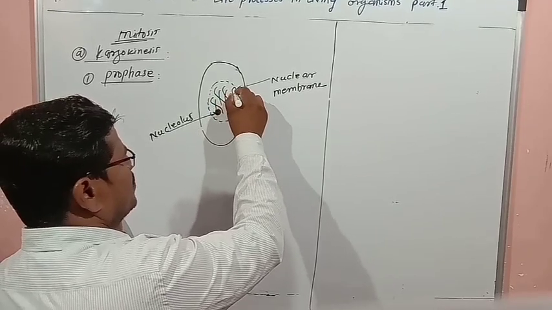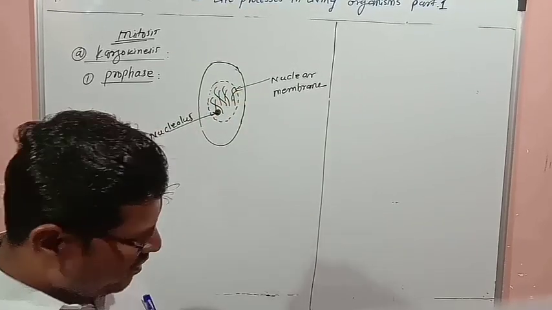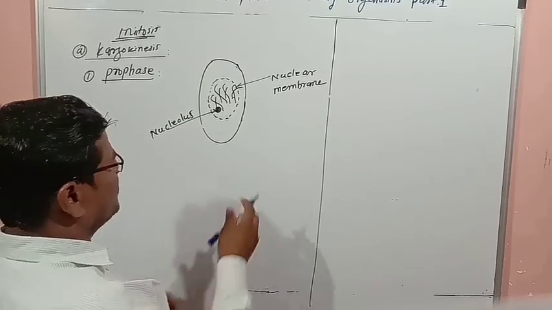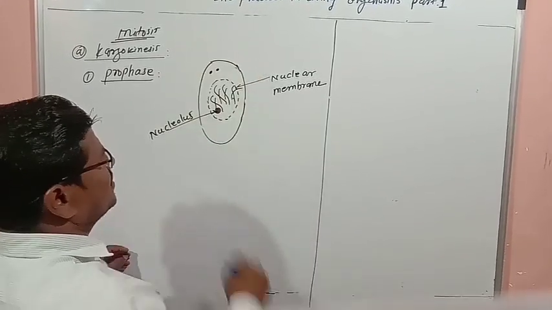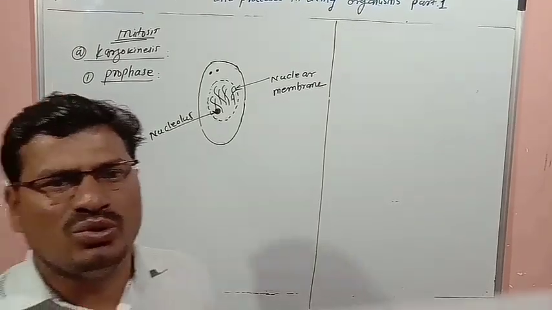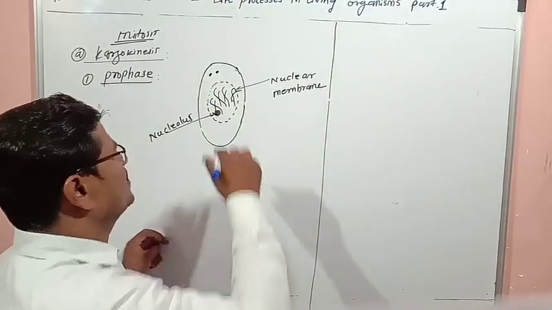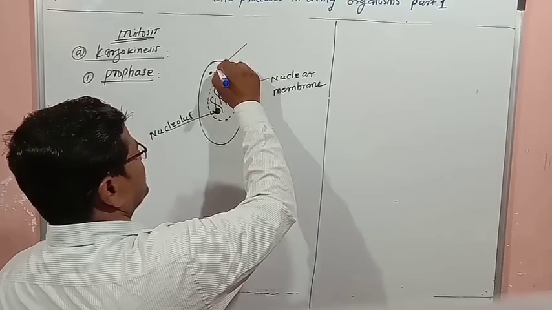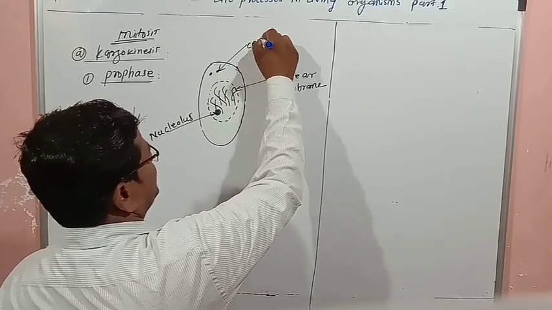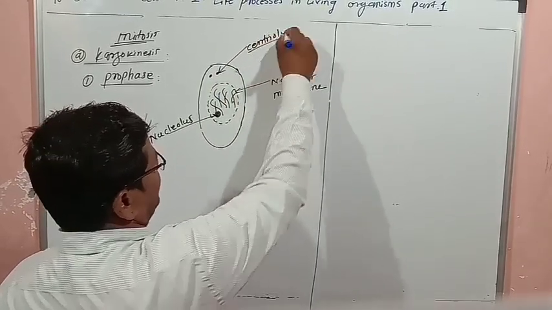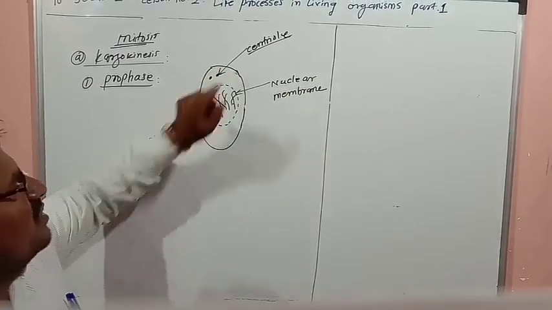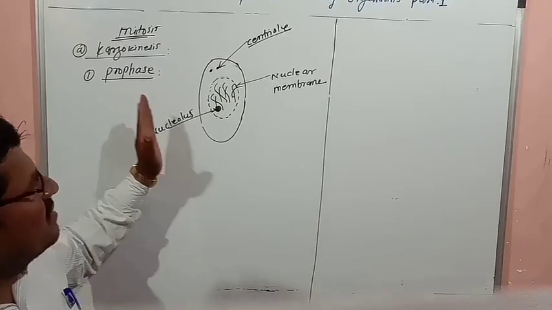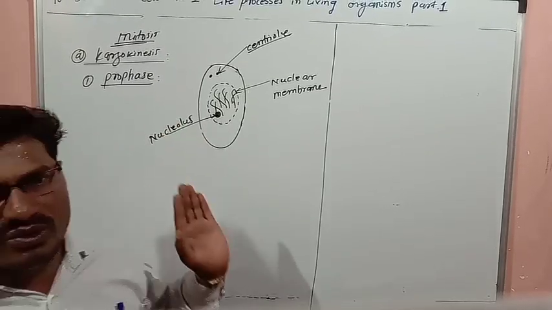Here a centromere is there, and here is the centriole. So which changes take place in the prophase? That we have to see.